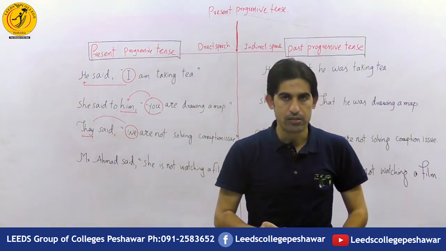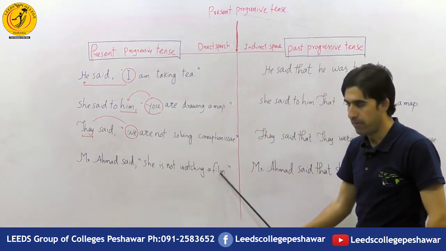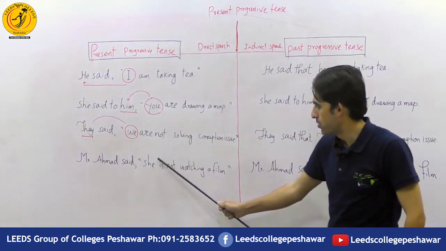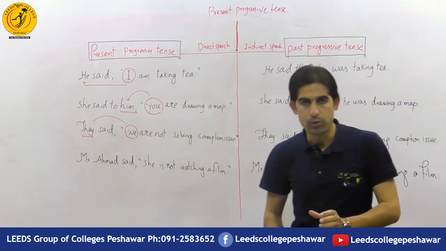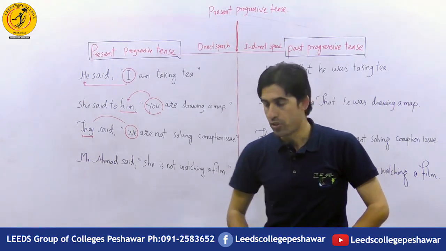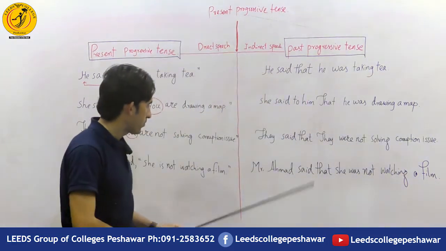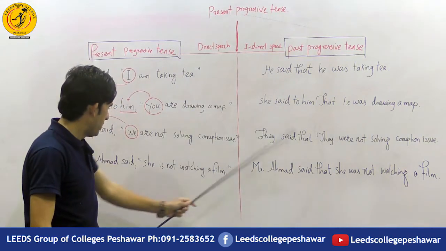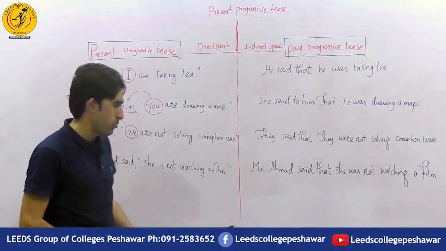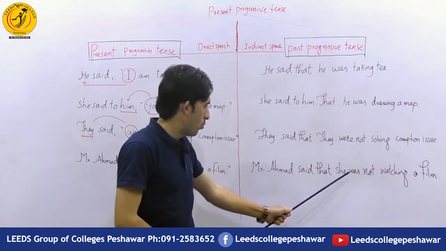Coming to discuss the last case: Mr. Ahmed said, "She is not watching a film." Now the reported speech is introduced by the third person pronoun she, and according to the formula, third person pronouns including he, she, it, they, or any name do not change. So here the third person she doesn't change. Its indirect speech will be: Mr. Ahmed said that she. Now in the direct speech we have the present progressive tense is not watching a film, which will switch into the past progressive, was not watching a film.